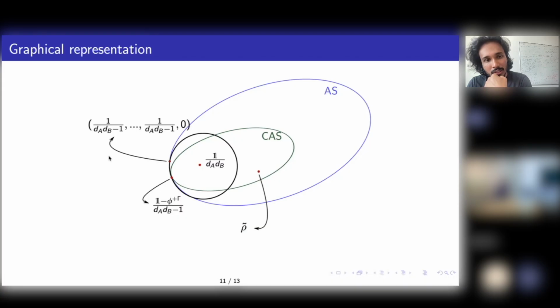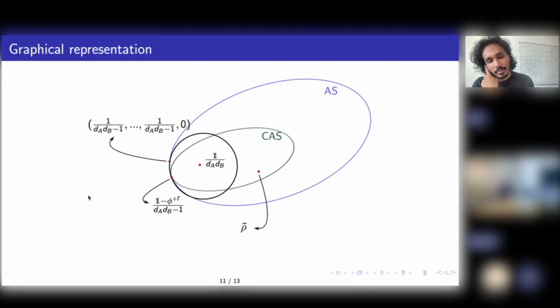And this rank deficit state, which I defined before, is absolutely separable, but not completely absolutely separable. So it's a way to graphically show these things. For example, if you take this state, identity minus phi plus partial transpose, this is actually on the boundary of all these three sets. It's completely absolutely separable, it's on the purity ball, and it's also absolutely separable.